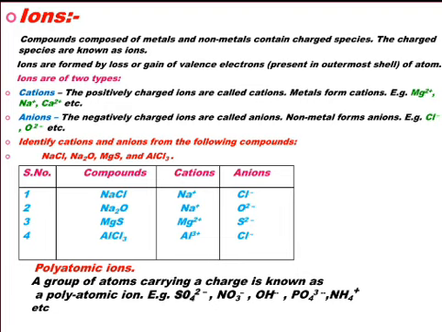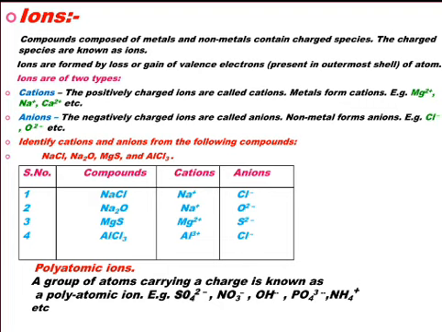So a group of atoms carrying a charge is known as a polyatomic ion because it is an ion which consists of many atoms. As in sulfate, you have seen that there is one sulfur and 4 atoms of oxygen. So a total of 5 atoms carrying 2 negative charge. Similarly, in the next example, NO3-. In this example, there is one nitrogen atom and 3 atoms of oxygen, meaning a total of 4 atoms. So its atomicity is 4, but it carries only a single charge, that is 1 negative. So it is known as nitrate ion.